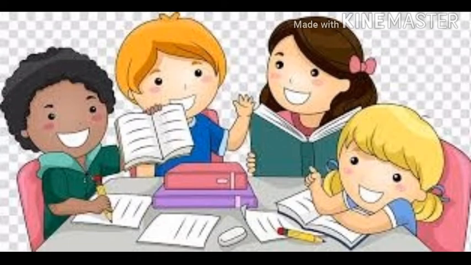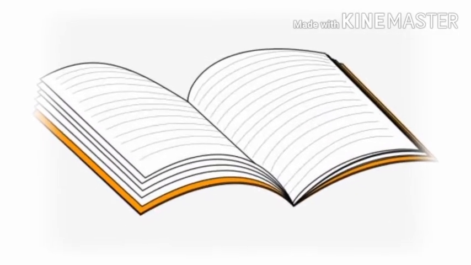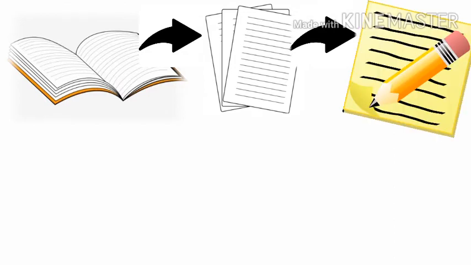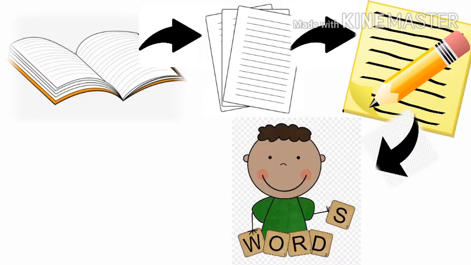So students, do you like reading books? Well, I like reading books. So what is book made up of? Book is made up of many pages. Each page is framed with sentences and sentences are framed using words.